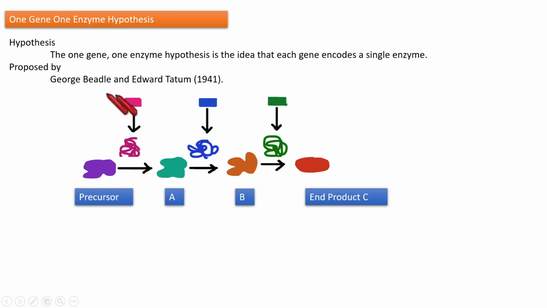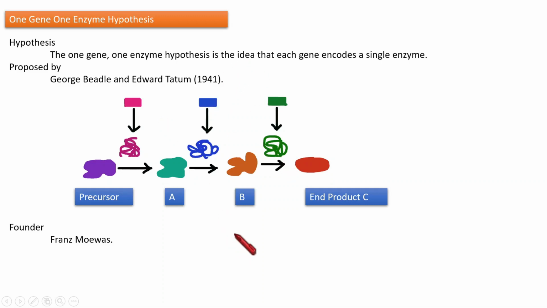And even though George Beadle and Edward Tatum proposed this idea, it was anticipated before them by another scientist, who is considered the founder of the one gene, one enzyme hypothesis. Then who was that founder? His name is Franz Moewus. He anticipated this hypothesis, that from one gene, one enzyme is formed.